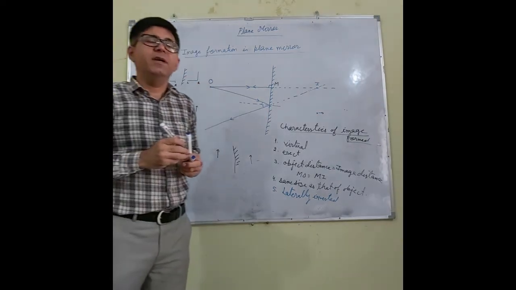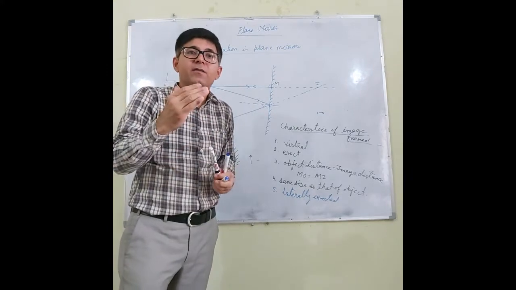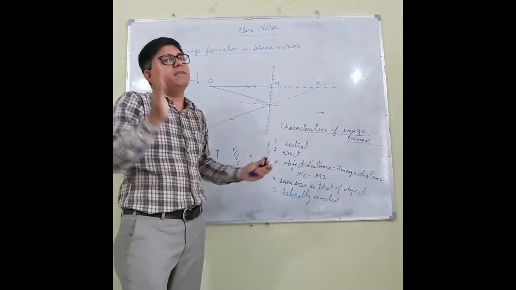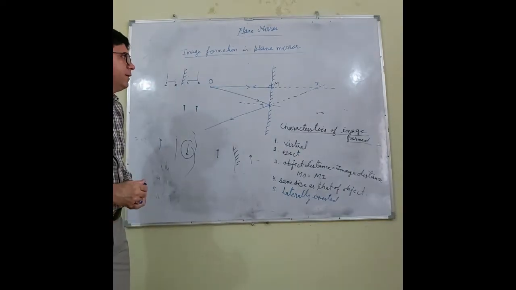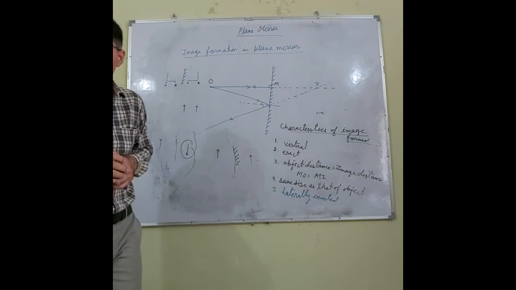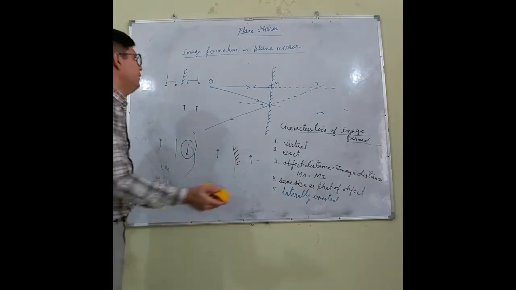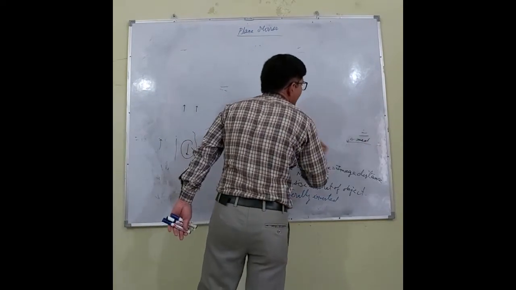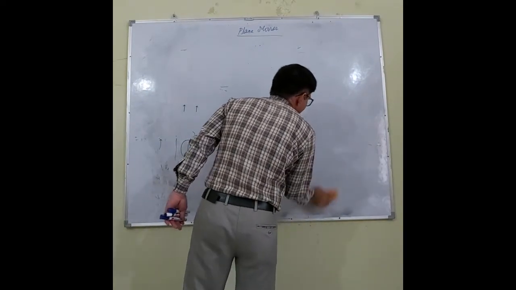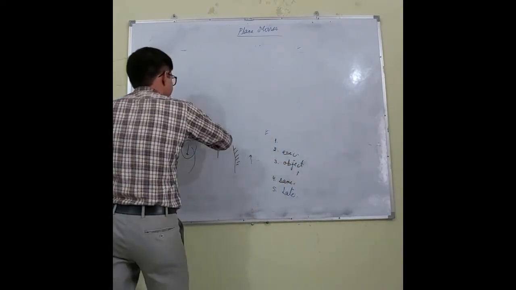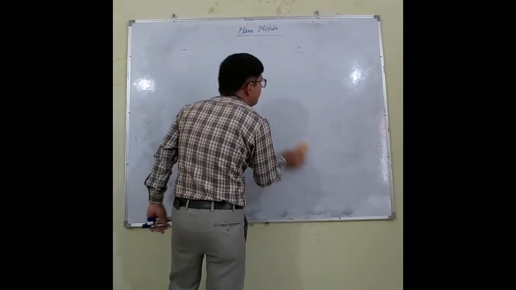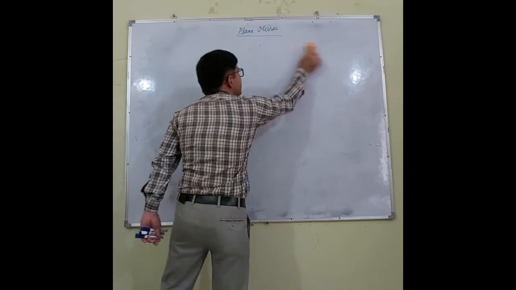So there is a reversal of the left hand side and the right hand side. Right? So this is the image formation in plane mirror. Let me give you a few more examples of this lateral inversion.